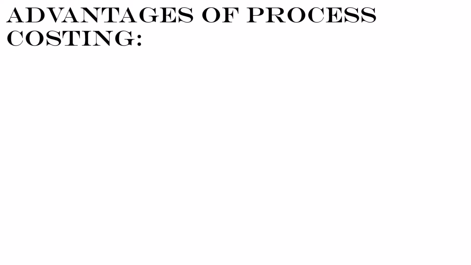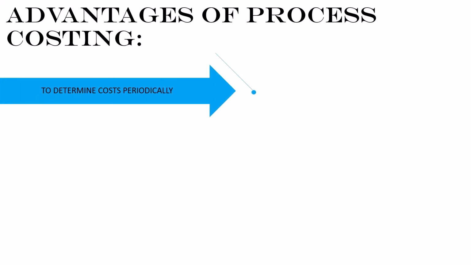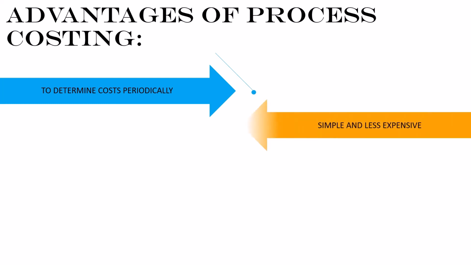Why do industries use process costs, or what is the advantage of process costing? To determine process costs periodically at short intervals, unit costs can be computed weekly or even daily if overhead rates are used as predetermined basis. It is simple and less expensive to find out the process cost.